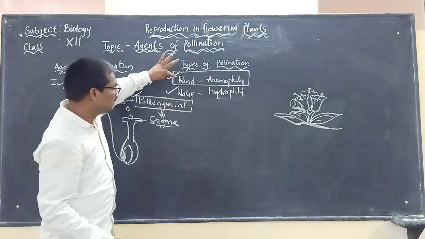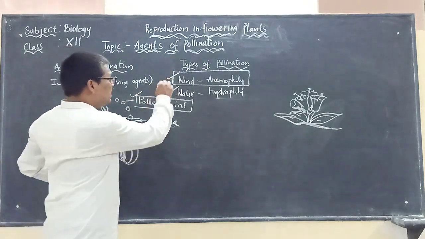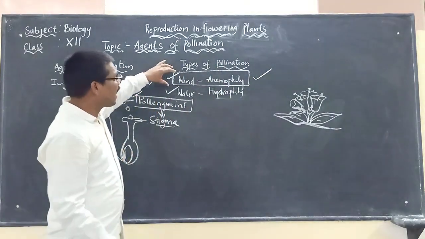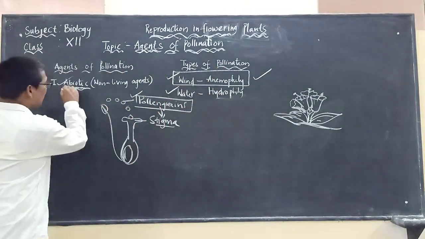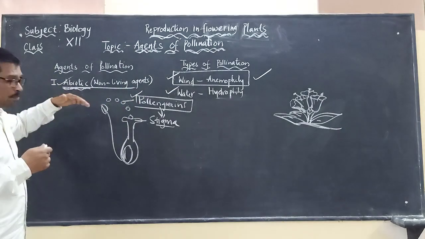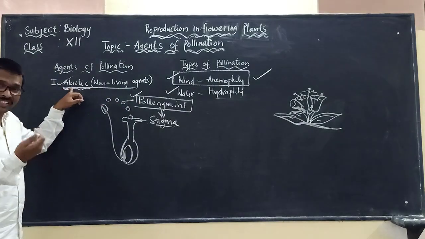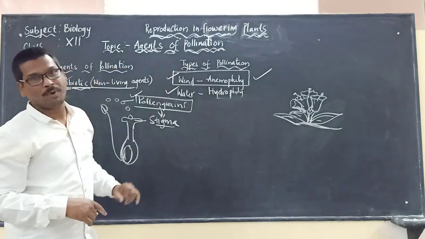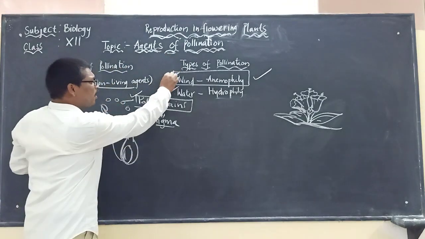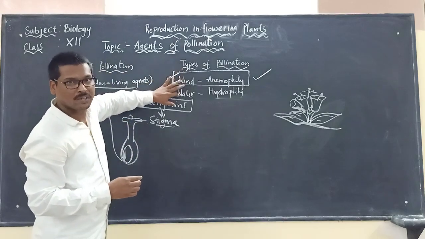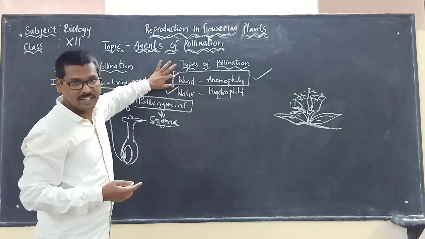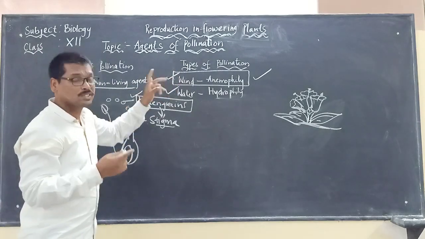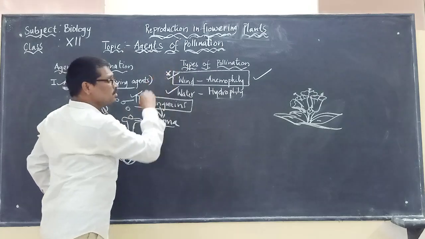And here, if you look at wind and water pollination, wind pollination is more common and very familiar. Most plants undergoing abiotic pollination will prefer wind pollination. So wind pollination is more popular among these two, wind and water. That is also a very important point that we have to keep in mind.